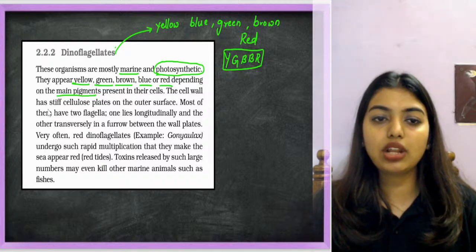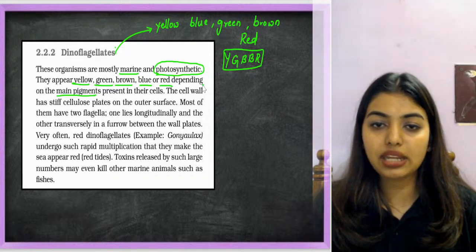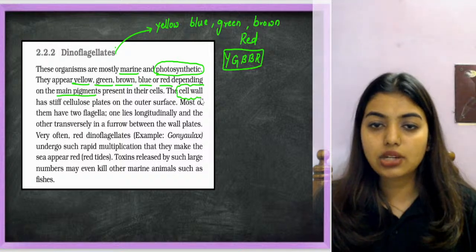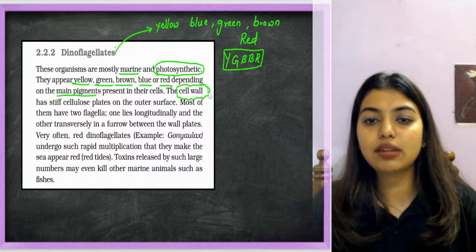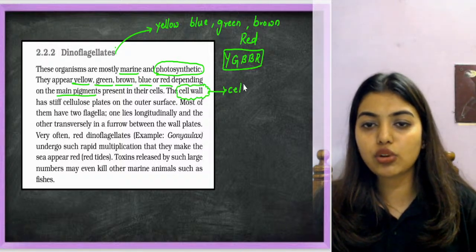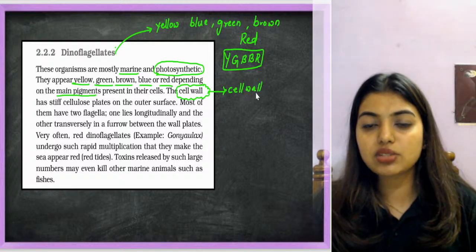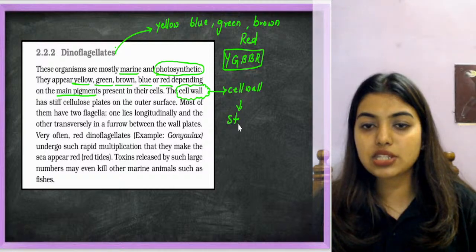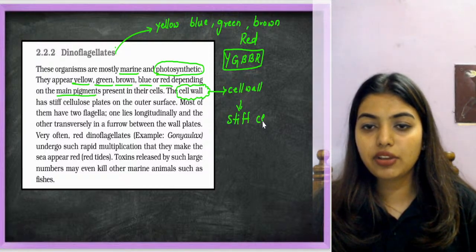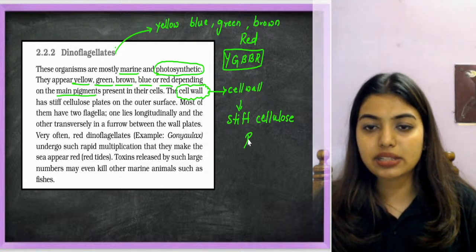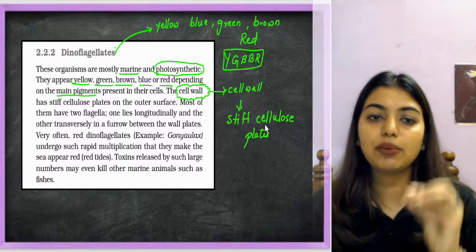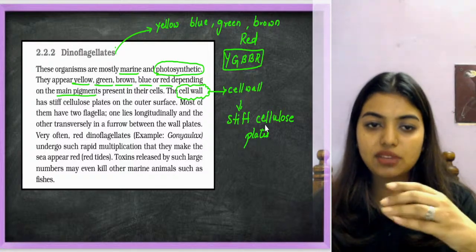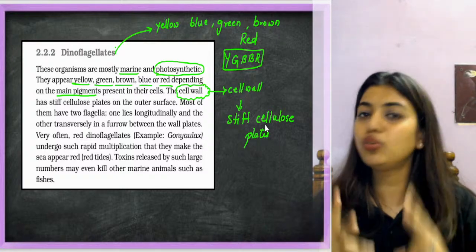Okay, now the cell wall. See, I told you, cell wall is the main topic in Protista. I don't know how many teachers would have told you this. Cell wall is the only thing you have to focus on in Protista, because that is where the questions are going to come from. Here they are telling that the cell wall is made up of stiff cellulose plates on the outer surface, and most of them have two flagella. That's what I told you.